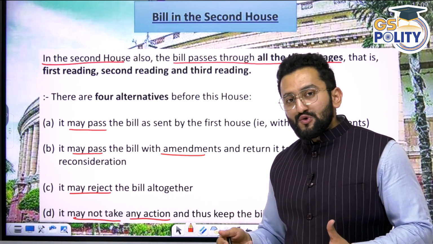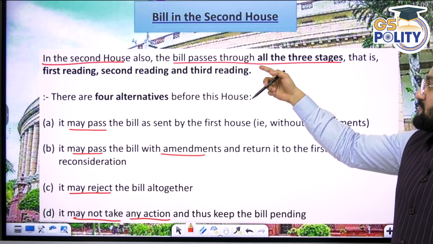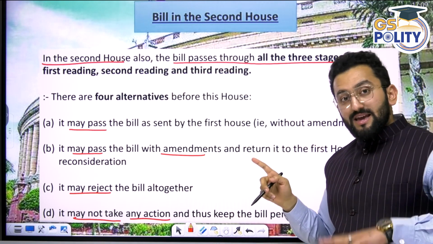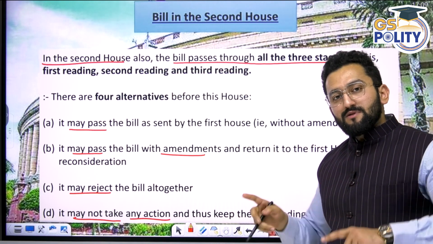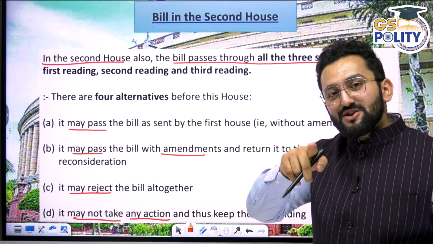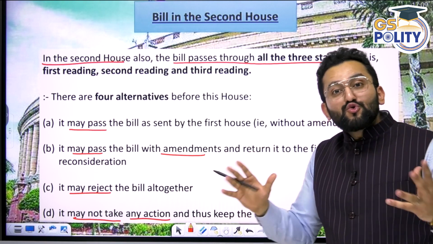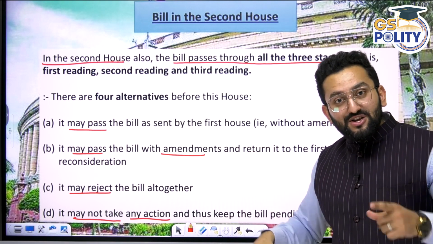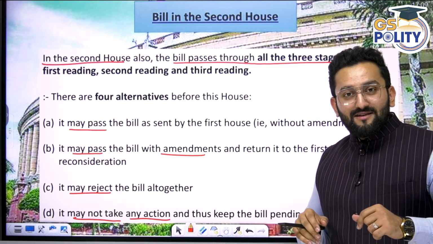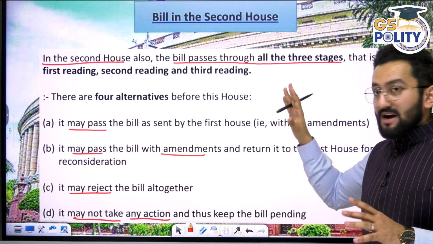Bill in the second House. When it goes to the second House, as I told you, the bill passes through all three stages, the same. Title and objective. In the second stage, what was happening? Exhaustive discussion, final shape, scrutiny, right? Three sub-stages: general discussion, committee, consideration. I hope it is clear to you.